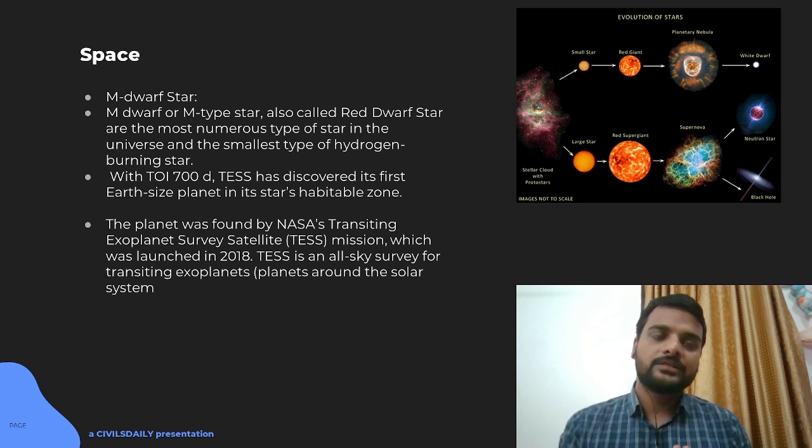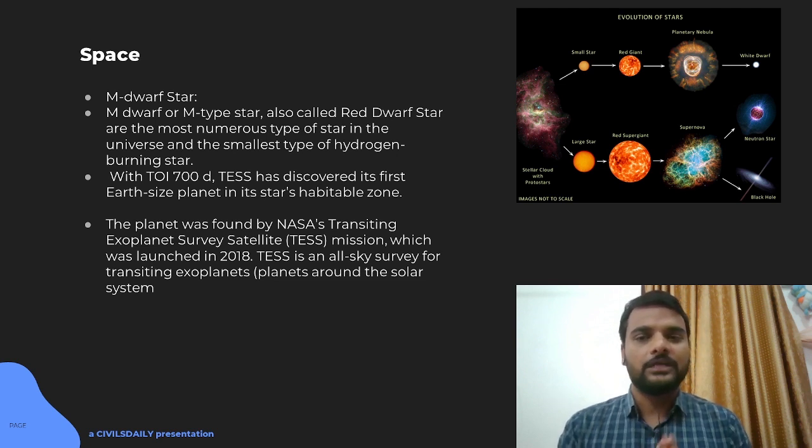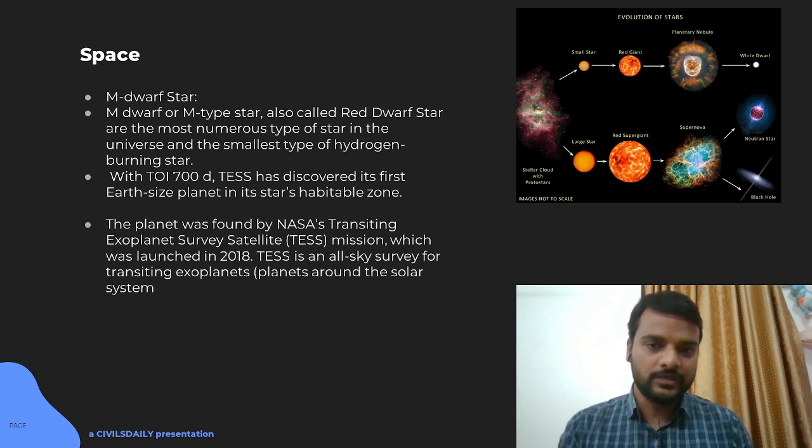After it runs out of its fuel, a planetary nebula will form and eventually a white dwarf. All the M dwarf stars fall into this category. M type stars are the most numerous in the universe, and even NASA has a program called TESS, Transiting Exoplanet Survey Satellite, which tends to map in the sky all those red M dwarf stars which are not going to convert into black holes or neutron stars.